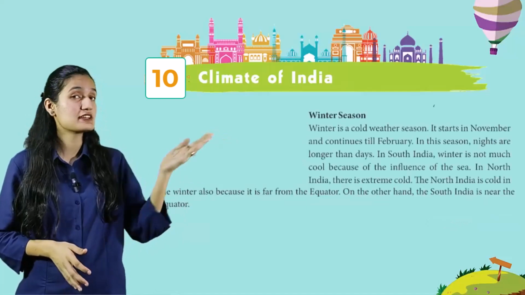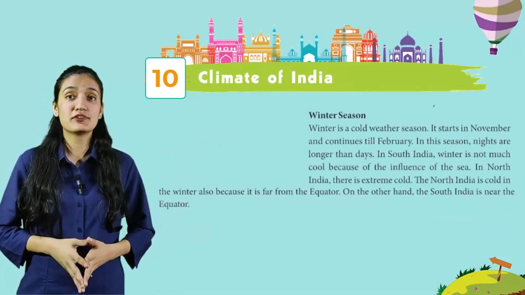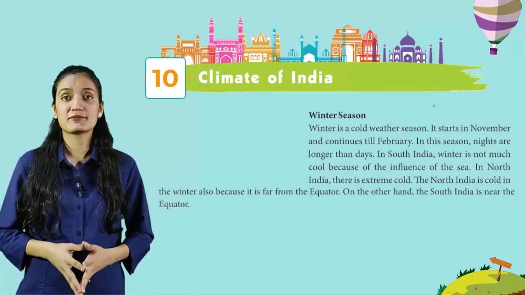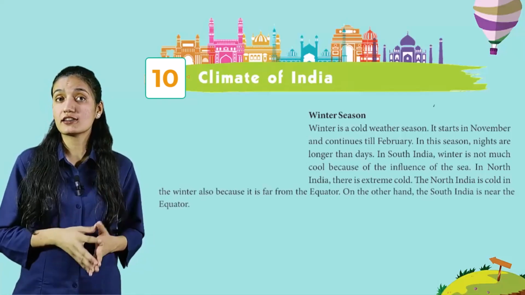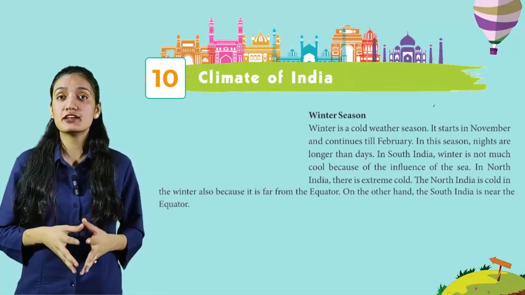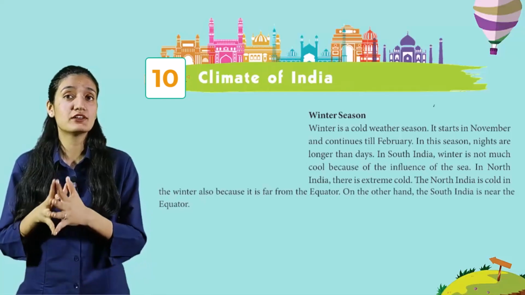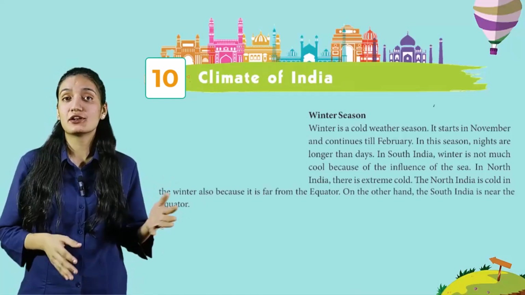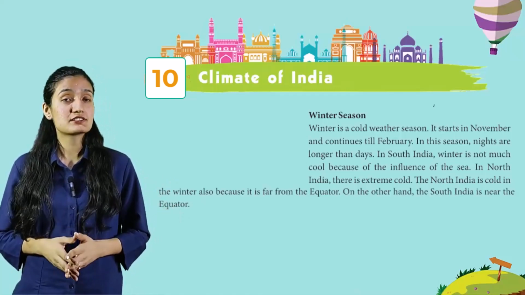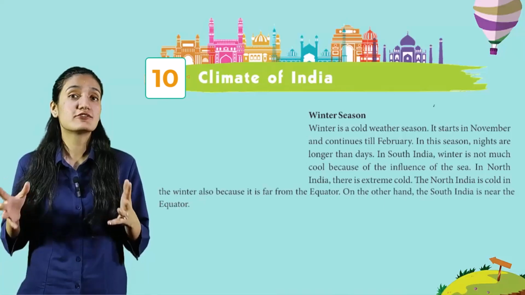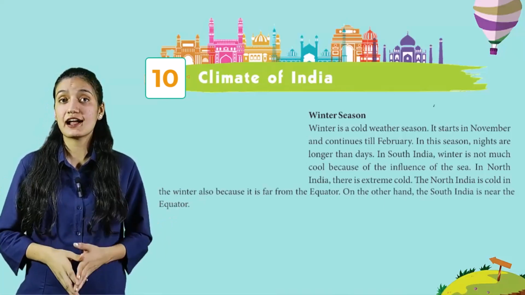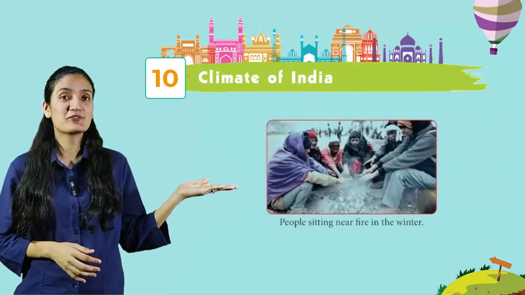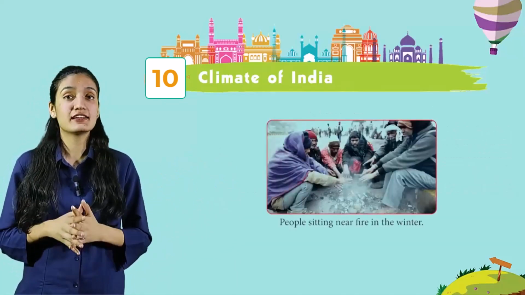Now, winter season. Winter is a cold weather season. It starts in November and continues till February. In this season, nights are longer than days. In South India, winter is not much cool because of the influence of the sea. In North India, there is extreme cold. North India is cold in the winters because it is far from the equator. On the other hand, South India is near the equator. Here you can see the picture of people sitting near fire in the winter.